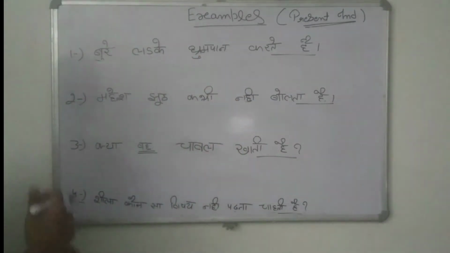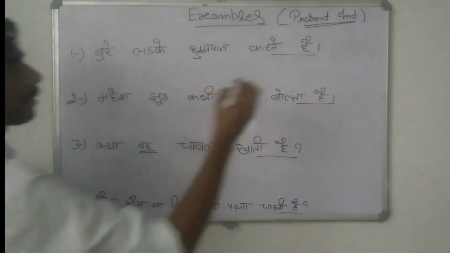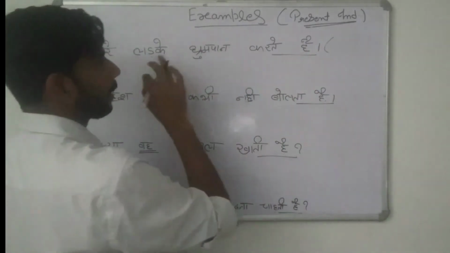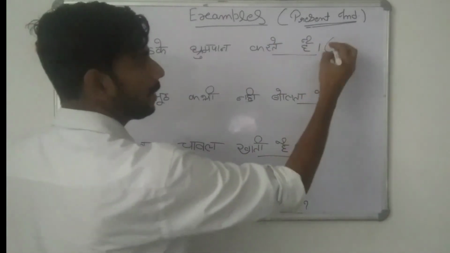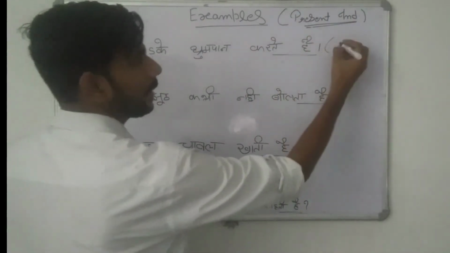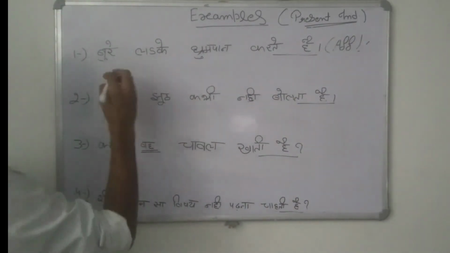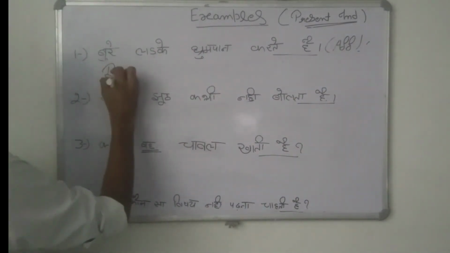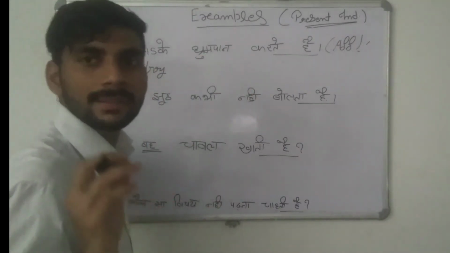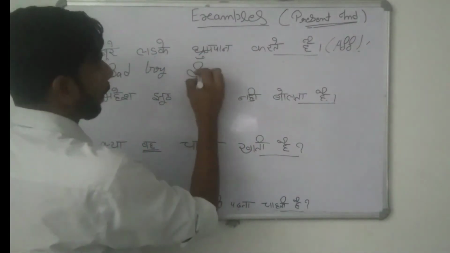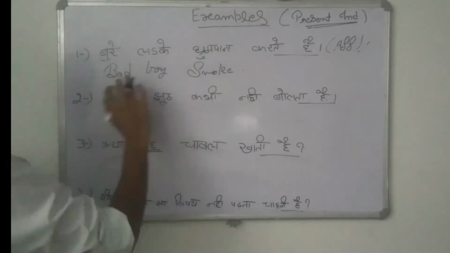So now let's translate it. Okay, so बुरे लड़के धूम्रपान करते हैं. First of all, we need to identify the sentence ते हैं. It means it is a simple present tense and it's affirmative type of sentence. So बुरे लड़के धूम्रपान करते हैं. So bad boys. धूम्रपान करना is known as smoking. So smoke. Then full stop. Bad boys smoke.